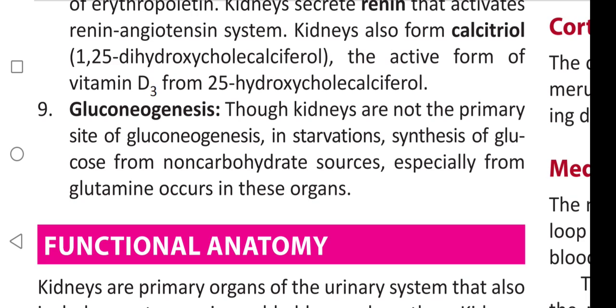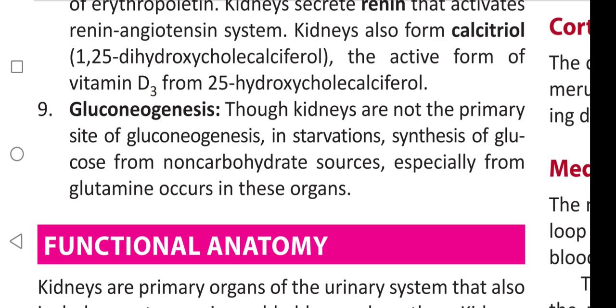And next one is gluconeogenesis. Though kidneys are not the primary site of gluconeogenesis, in starvation conditions, synthesis of glucose from the non-carbohydrate sources, especially from the glutamine, occurs in these organs.